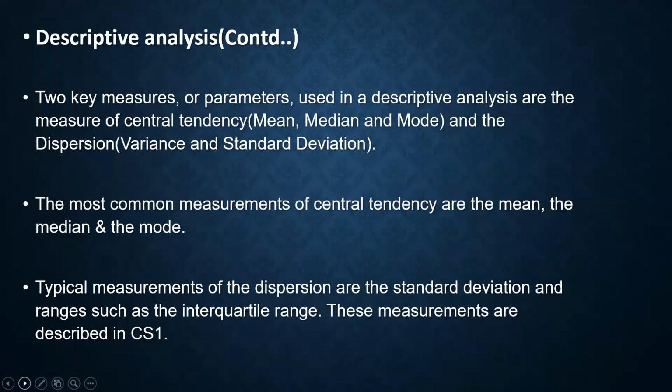Now, in descriptive analysis, there are two key measures or parameters: the measure of central tendency, which is mean, median, and mode, and the dispersion, which is variance and standard deviation. The most common measurements of central tendency are the mean, the median, and the mode. Typical measurements of dispersion are the standard deviation and ranges such as the interquartile range. So these three key points will be discussed in the CS series, core statistics module.